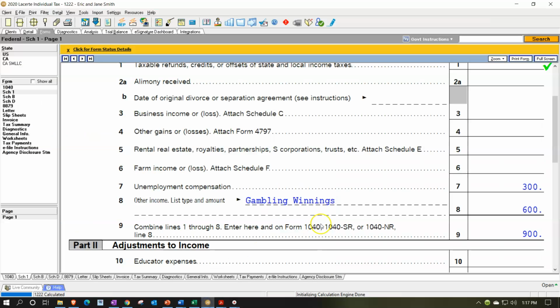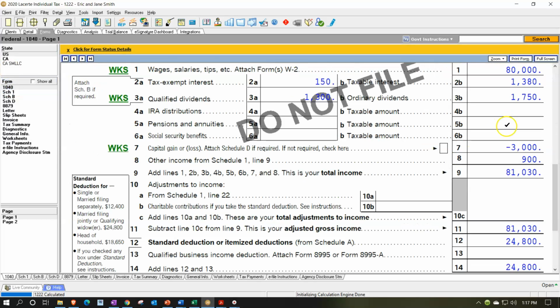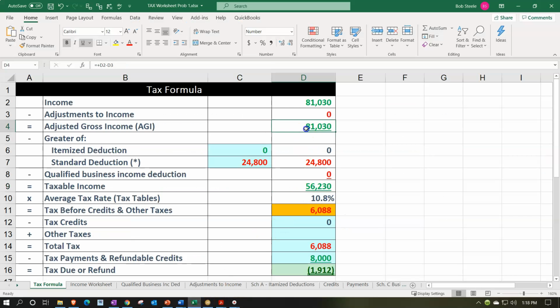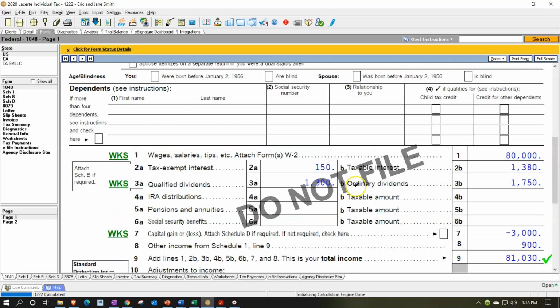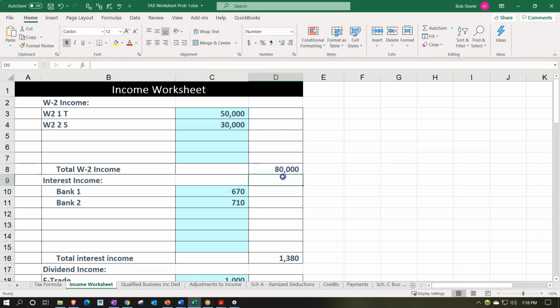So if we check that over on our tax return now, I would first check this line item, right? There's the 81,30. If that line item was incorrect, then we'd have to go back line by line. I'd have to go back up and say, okay, here's the 80,000 W-2 wages, and here's the 80,000 W-2 wages.